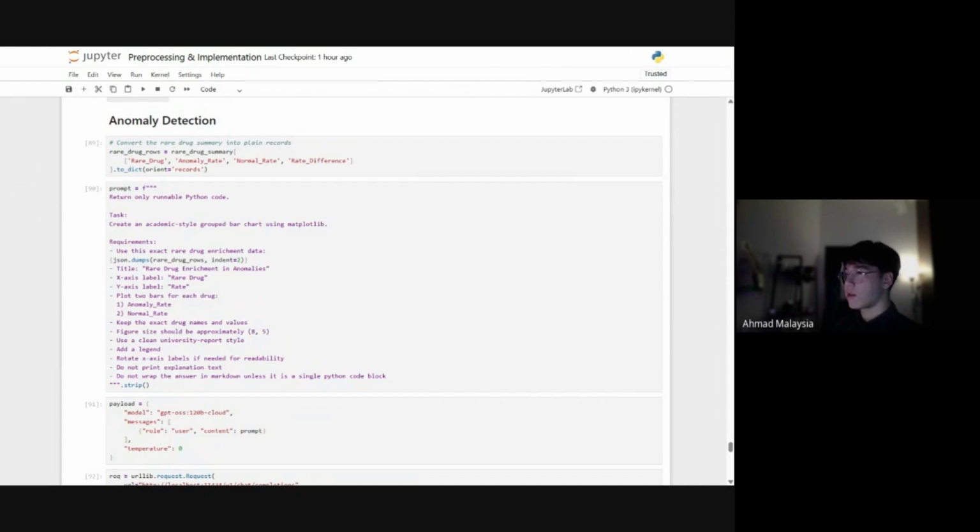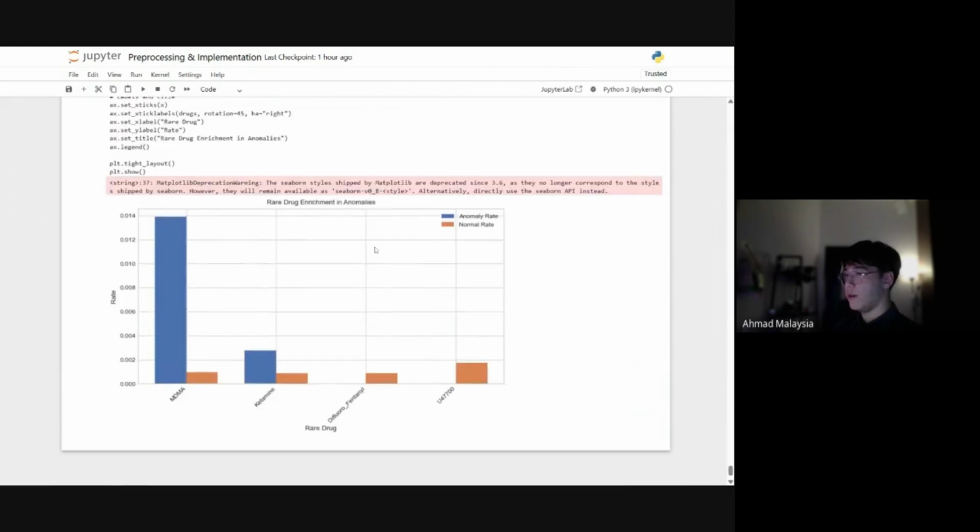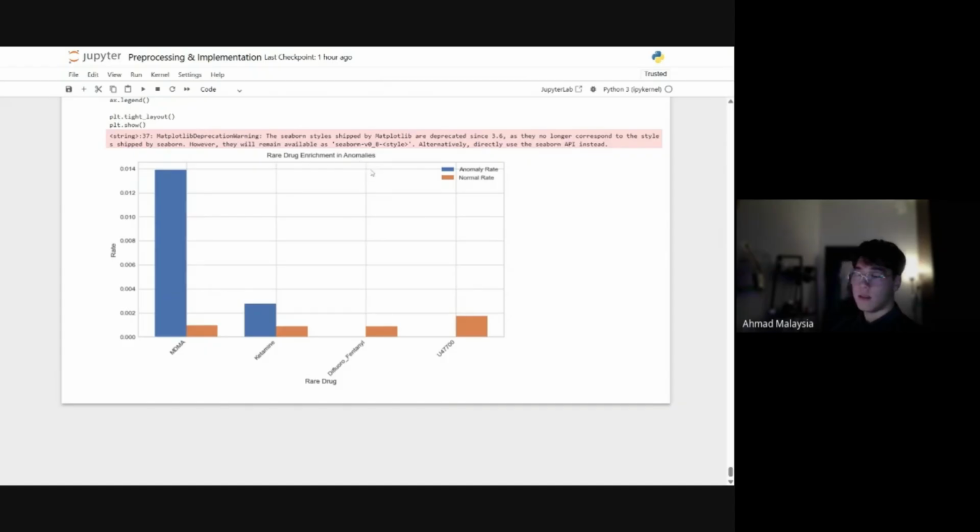For anomaly detection, I only visualized one visual, which is the rare drug enrichment analysis, as I did before. This just shows how significant the enrichment is for MDMA compared to its normal rate, and the others, like ketamine and its normal rate. For difluorofentanyl and U47700, it's actually below 0, meaning that there was no enrichment in either of those. That concludes my part of the presentation, which covers data pre-processing, classification, anomaly detection, and the related visualizations. I'll now pass my presentation to my teammate, who will explain the predictive and clustering parts of this project.